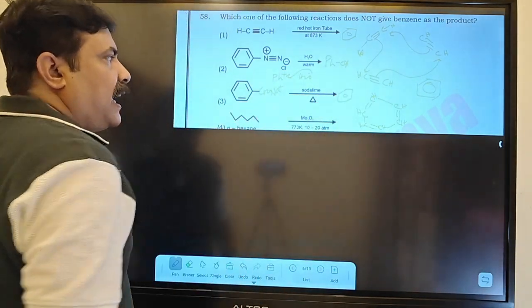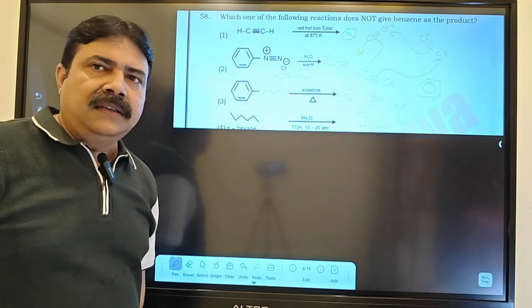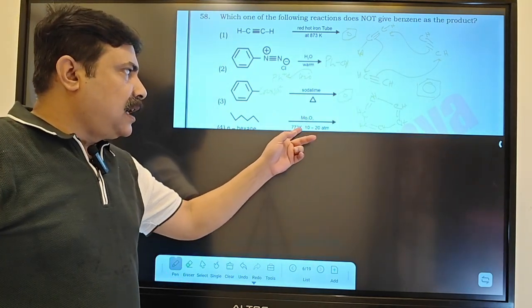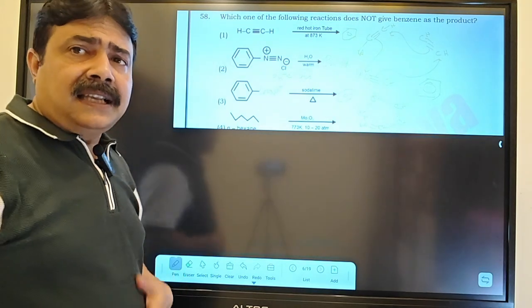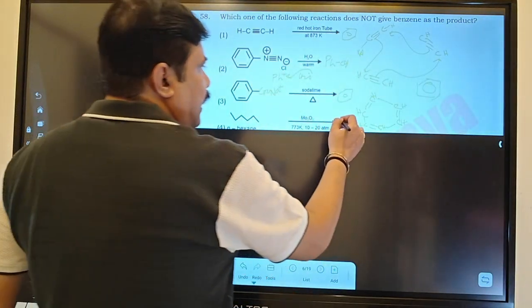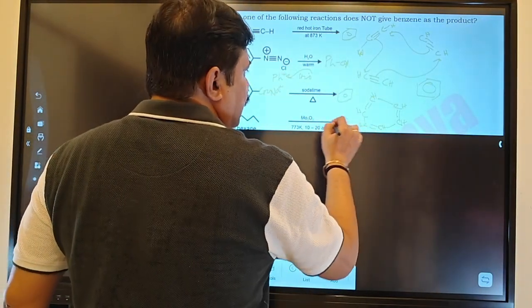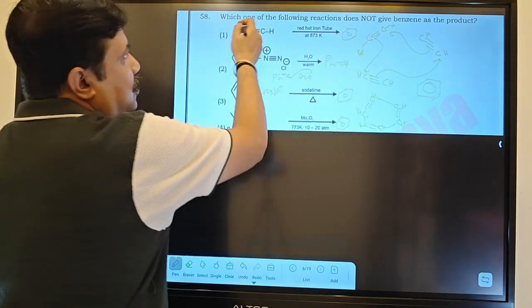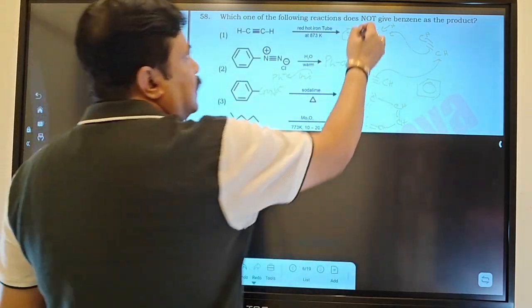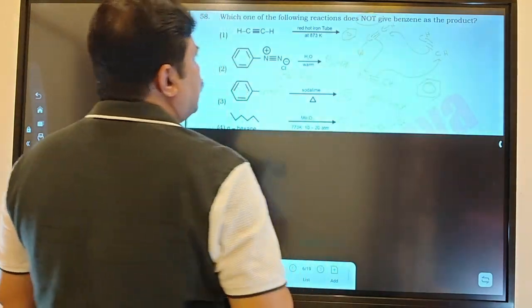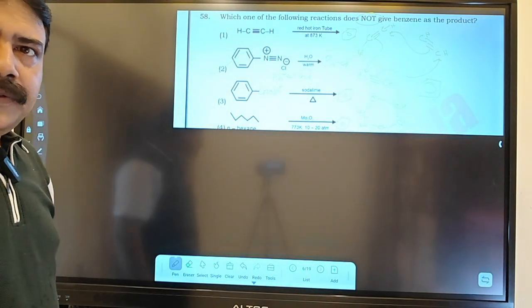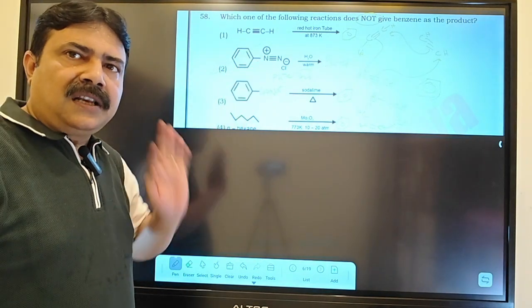Now here you know the alkane chapter. Whenever n-hexane is heated with chromium oxide or molybdenum oxide at high pressure and high temperature, there is cyclization and benzene formation. Heptane means toluene. So here also benzene, here also benzene, here also benzene. But the question is asking which of the following reactions does not give benzene, so which option will be your answer? Second option.